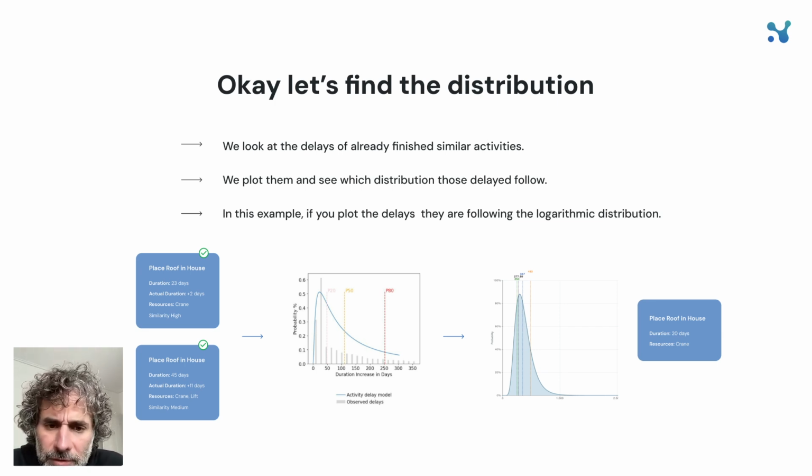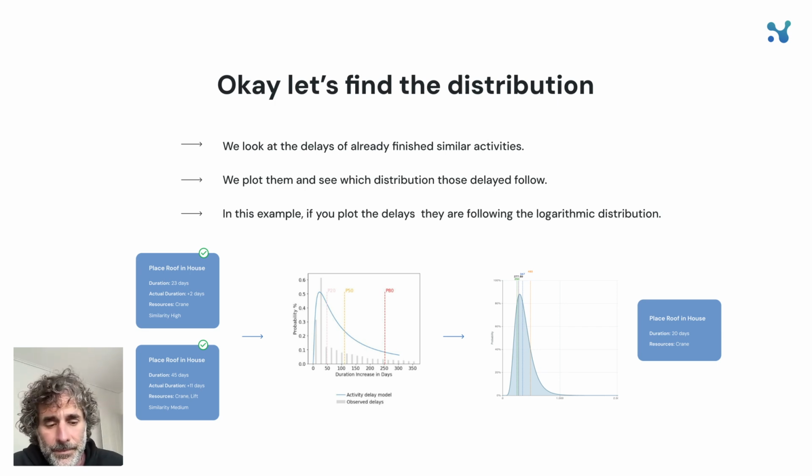So a lot of them had a 25% increase. Some of them had less than a 25% increase. There were some that had a lot of increase. It literally takes similar activities, plots them, and then on top of that, it plots the distribution. It says, okay, this is what happened in the past. That line that follows my data, that's my distribution.